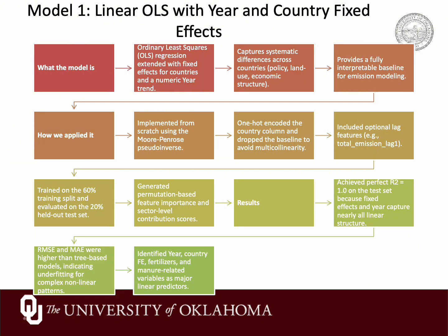This provides a transparent baseline. We can interpret coefficients, we know it's linear, and it is fast to train. It also helps us check whether our tree-based models are giving reasonable magnitudes. In the results later, we'll see that OLS actually performs surprisingly well in terms of RMSE and R square, but sometimes struggles with ranking tertiles for some countries.